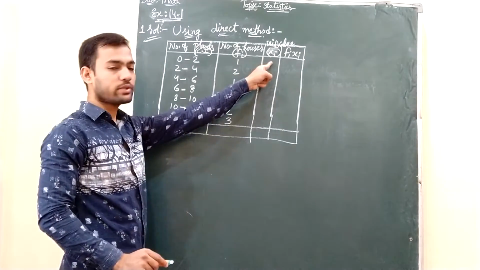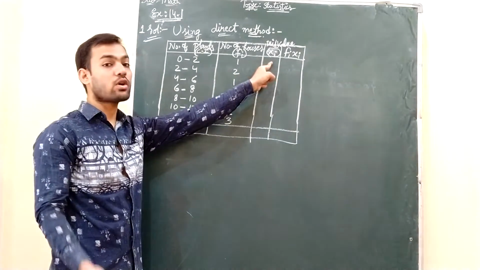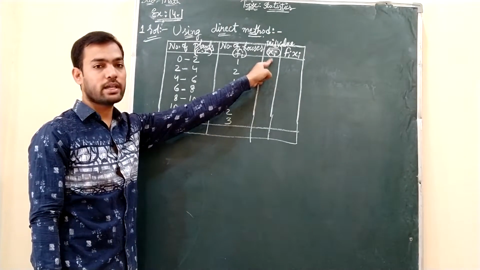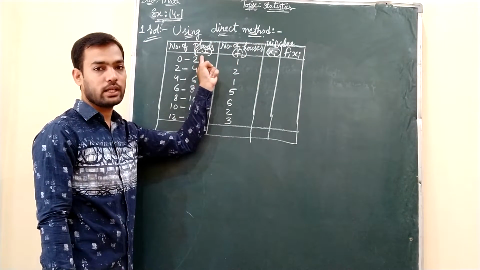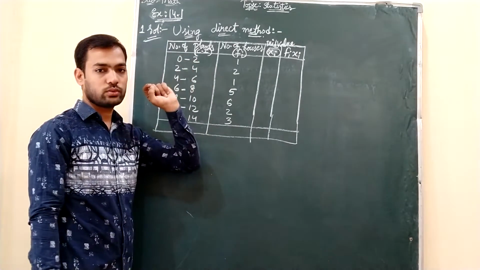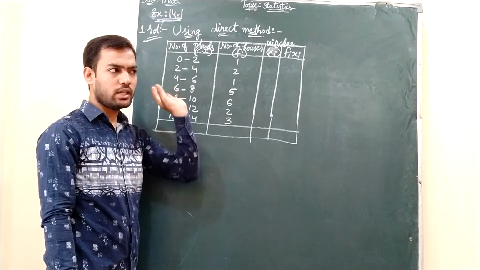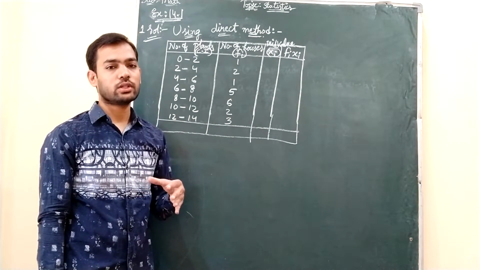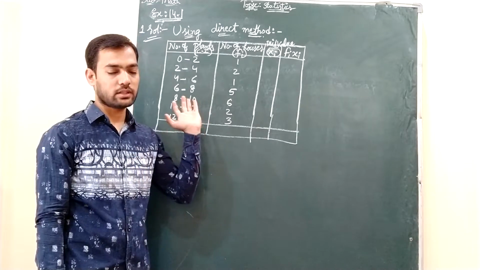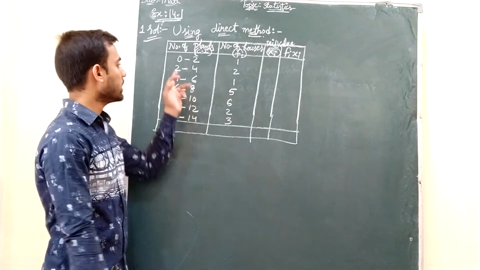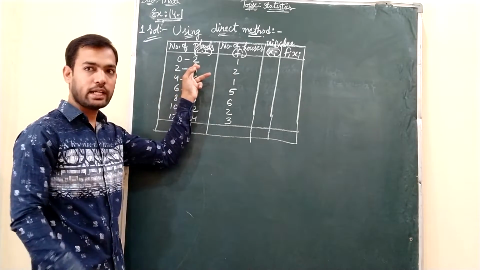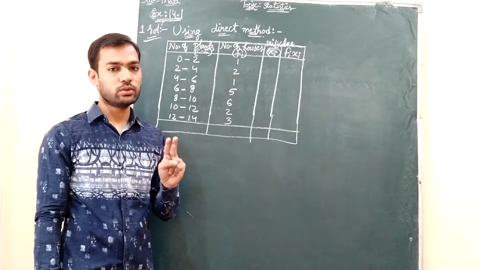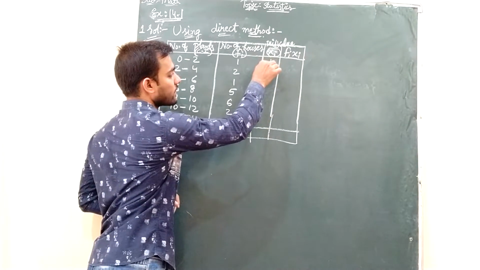Understand students? This is known as inclusive classes. Then mid value. How to calculate mid value? Mid value is also known as class marks. So this you will find out by using the column of class interval. So 0 to 2, what is the mid value of it? Here it is very easy to find the mid value, but every time you should not directly take the mid value by seeing the class interval. It's better if you add up both the limits and divide by 2. Like 0 plus 2 is how much? 2. If you divide 2 by 2, you will get 1. That is the first mid value.